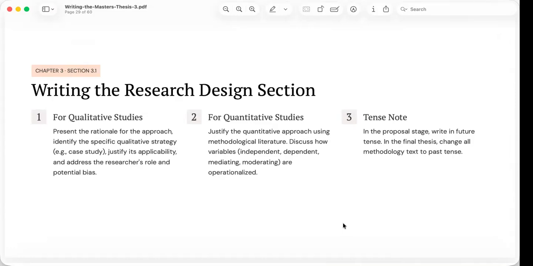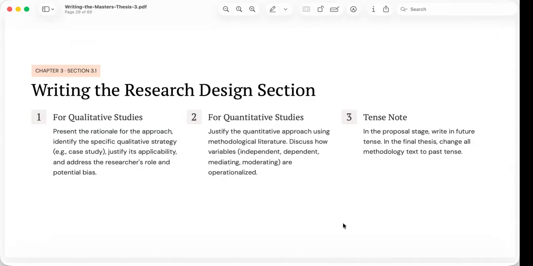Finally, the presentation reminds us about the correct use of the verb tense. During the proposal stage, methodology is written in the future tense because the research has not yet been conducted. Statements such as the researcher will conduct interviews or data will be analyzed are therefore appropriate.